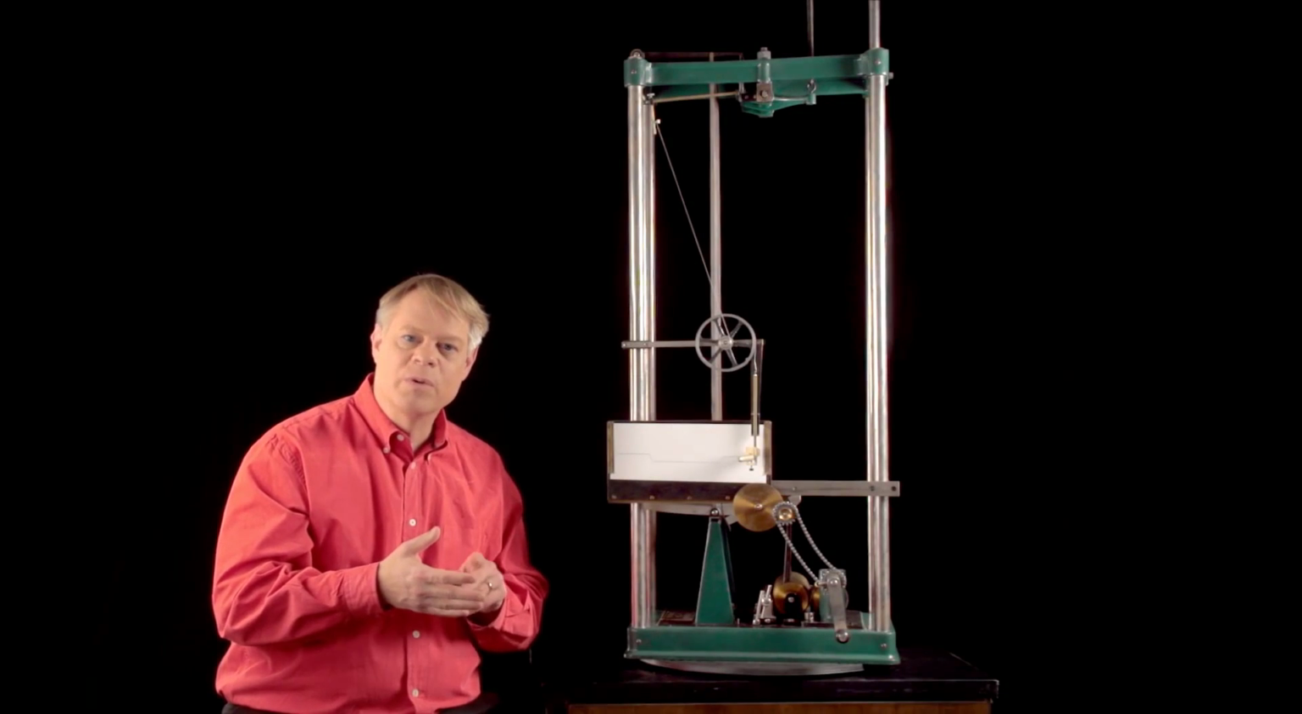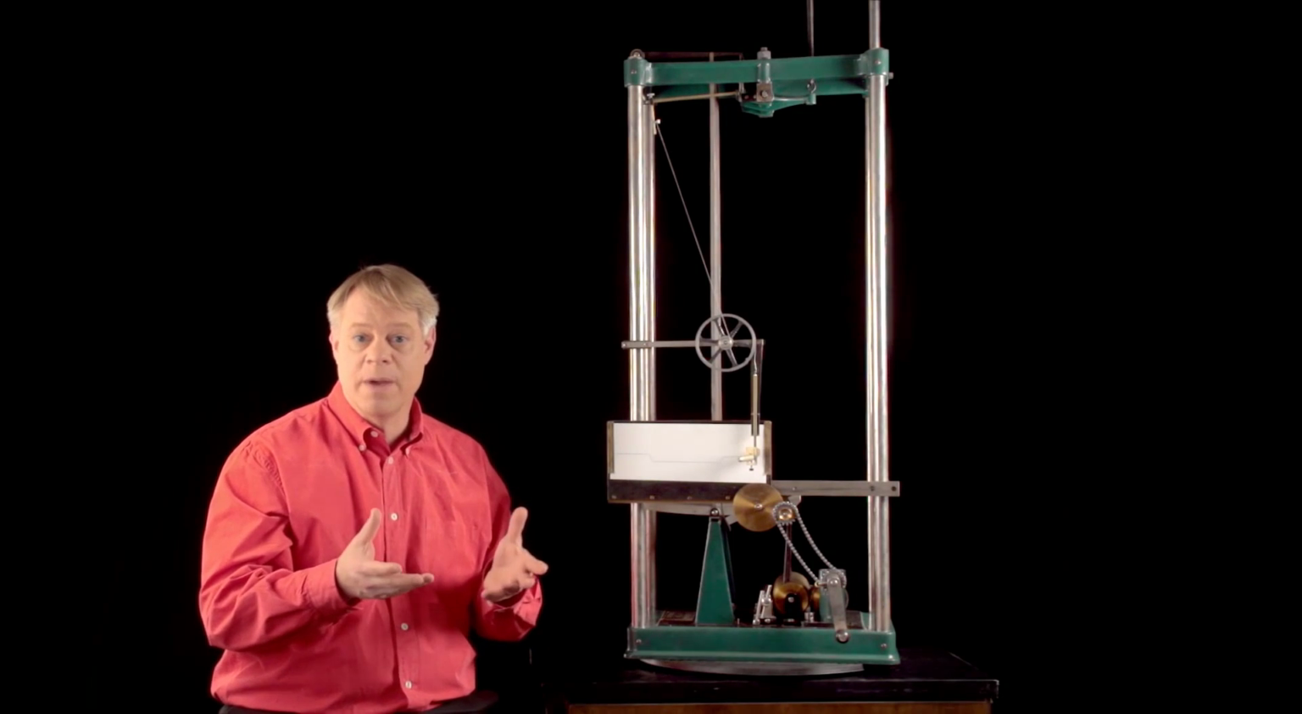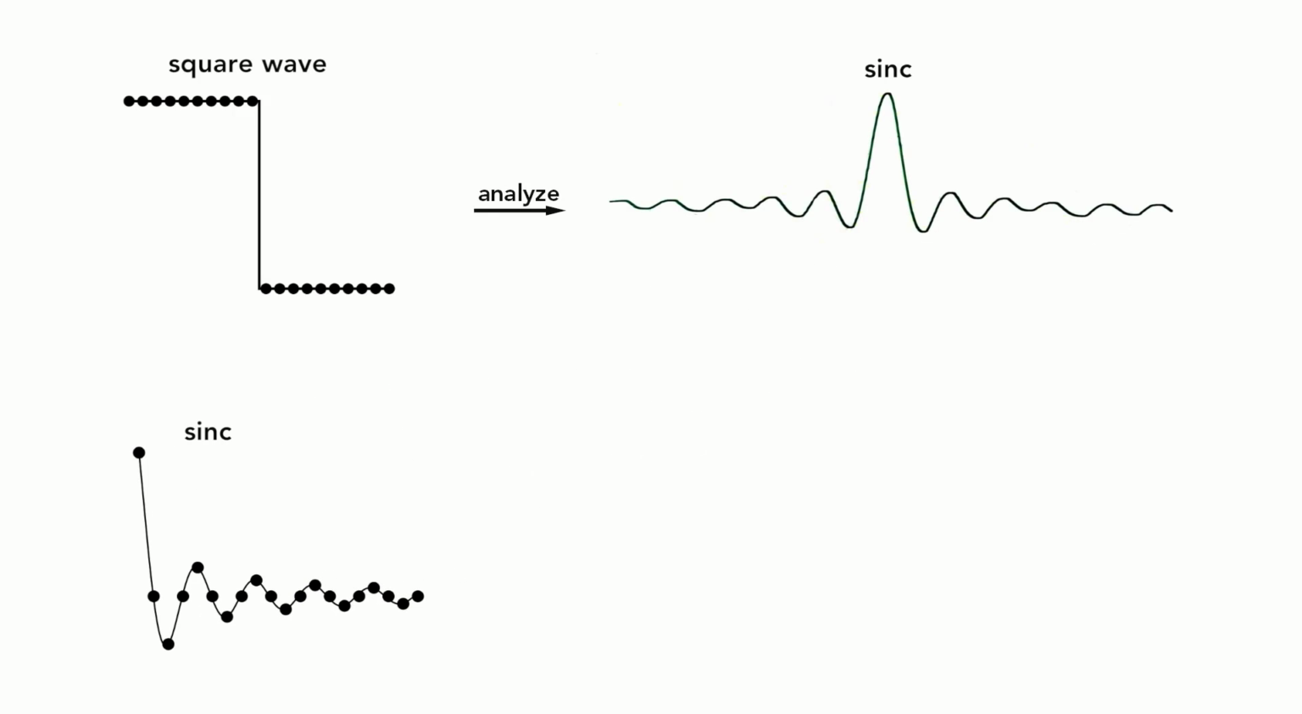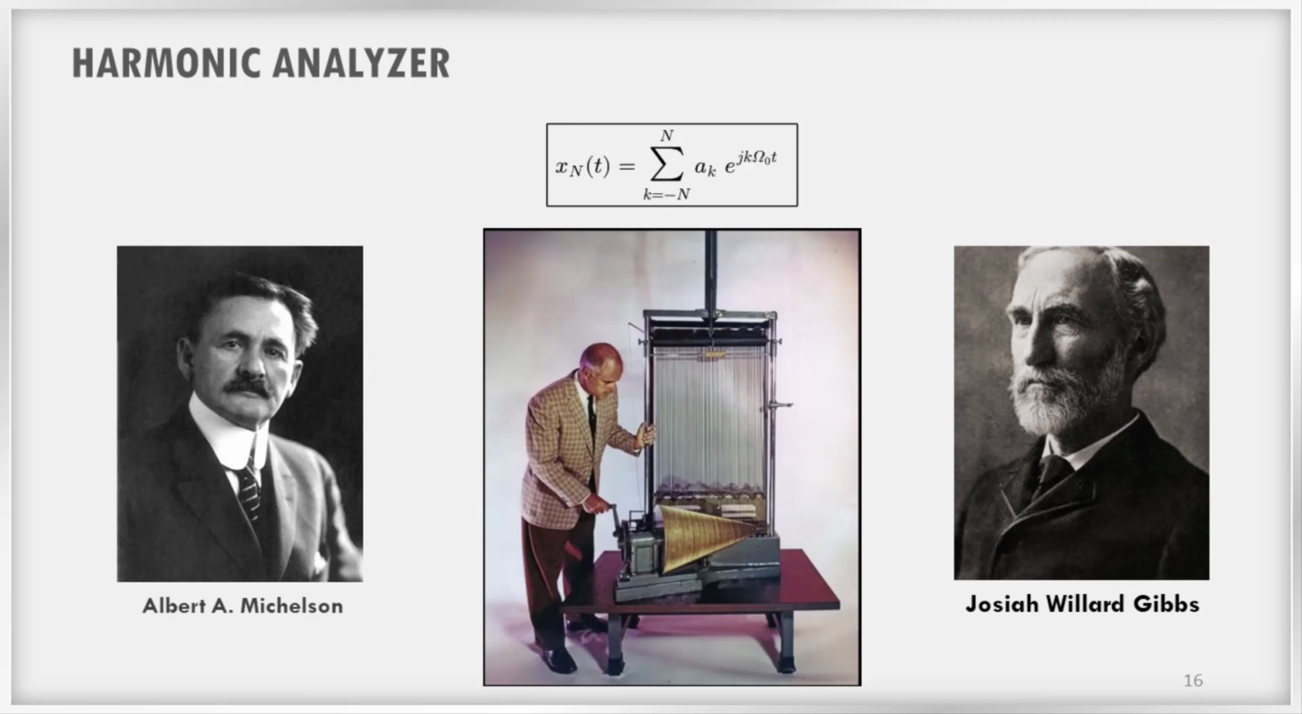What I've just shown with the machine is an essential feature of Fourier methods. I can take a function, perform harmonic analysis, extract the coefficients, and then synthesize that function to approximate the original. So this harmonic analyzer, constructed by Albert Michelson, had the capability to create truncated Fourier series approximations using up to n equals 80 terms.